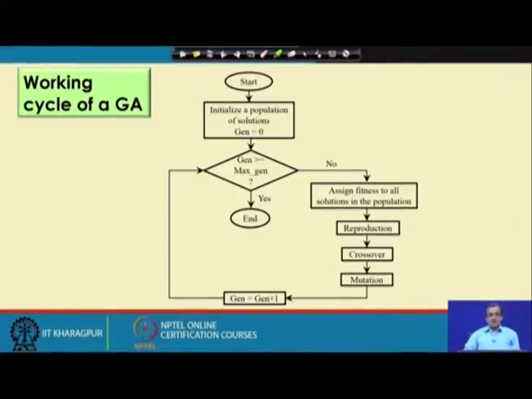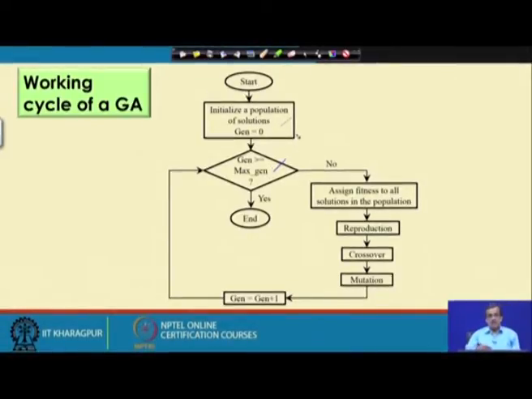Now, I am just going to start discussing the working cycle of a GA. Here we start with a population of solutions selected at random, and we say that generation equals to 0. Now, here we have got one termination criteria.